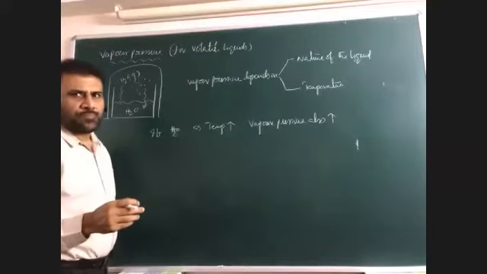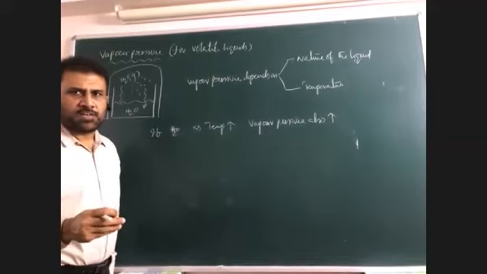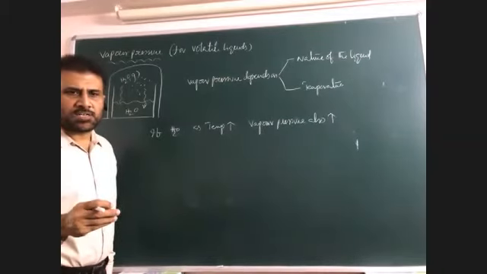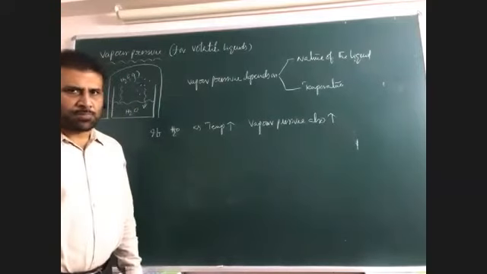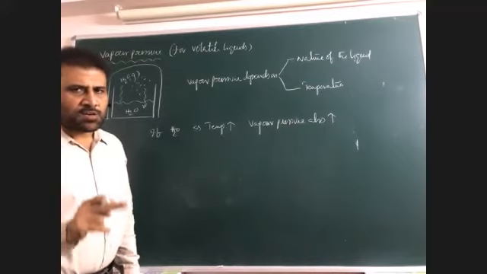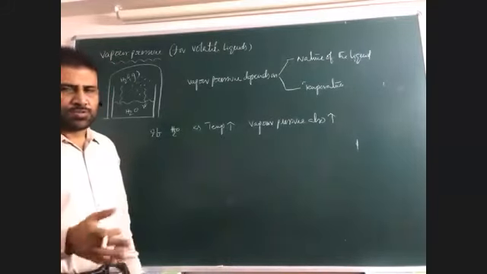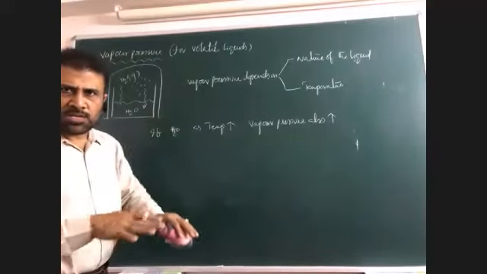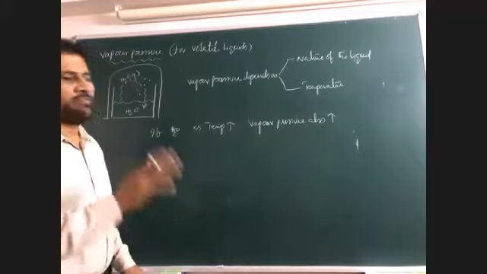For H2O, if temperature is raised to 100 degrees centigrade, then after 100 degrees centigrade there is no question of vapor phase definition. Why? Because once the temperature reaches 100 degrees centigrade, the water becomes boiled. Boil means completely changes into vapor state. There is no question of a liquid surface being available there. As a result, if it increases more than 100, there is no question of vapor phase.